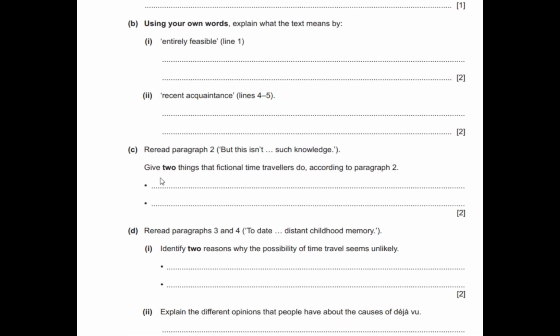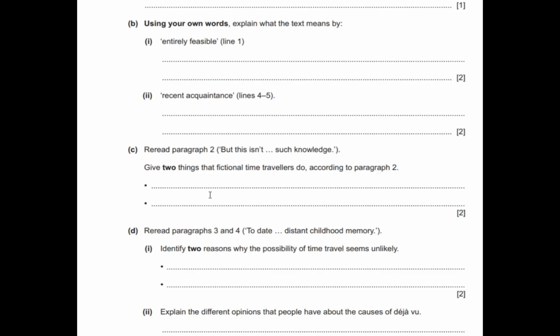Now just check this C part. What does it say? Give 2 things that fictional time travelers do according to paragraph 2. Now go to paragraph 2, focus paragraph 2, 2 marks there, 2 bullets. It means words or phrases are enough. So you are finding 2 things that fictional time travelers do, right? Let me take you to paragraph 2 now.